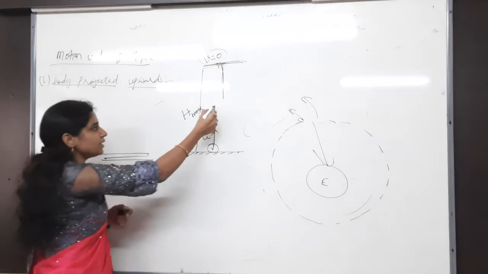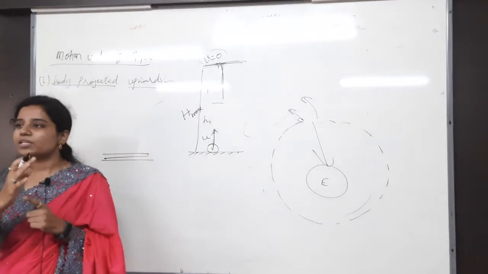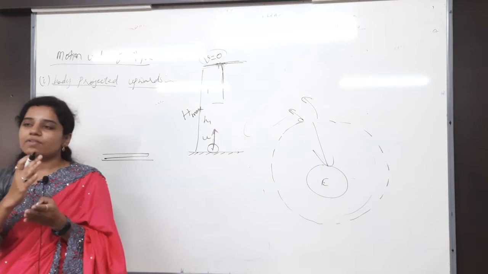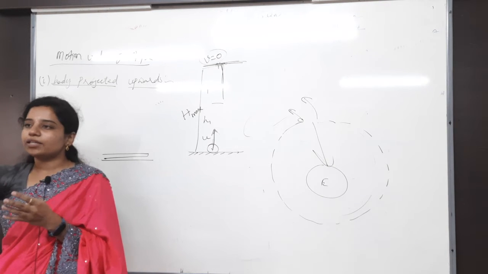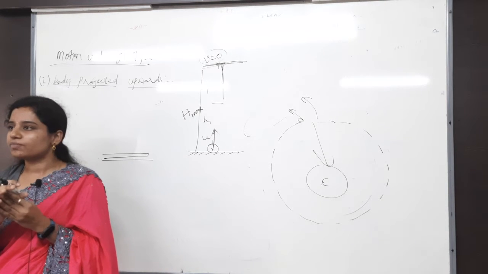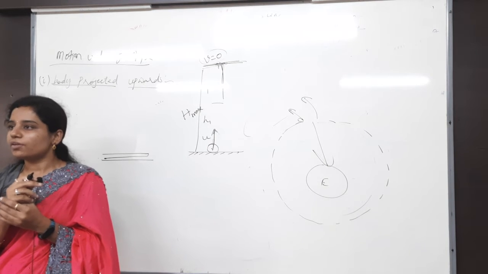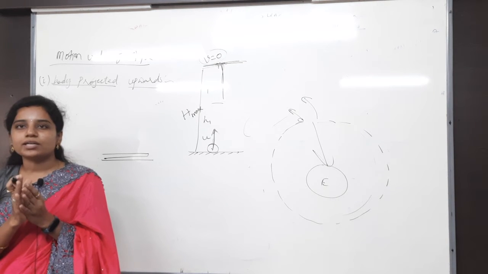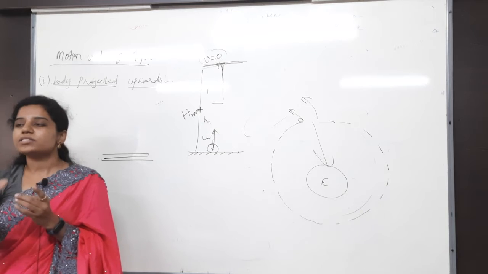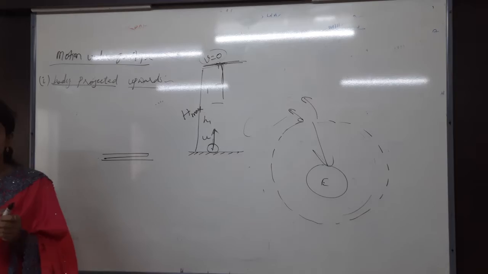If I see in between, this is h1, h2, like that I can take. But maximum till where? Nothing but till wherever the velocity is there, till there it can travel. If the velocity is 0, nothing but height is finished there only. Understand? That height, what do we call? Maximum height of the body. What is the maximum height condition? Mainly the velocity should be how much? 0.